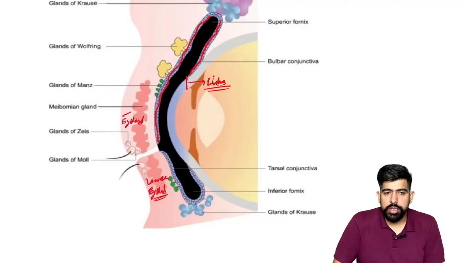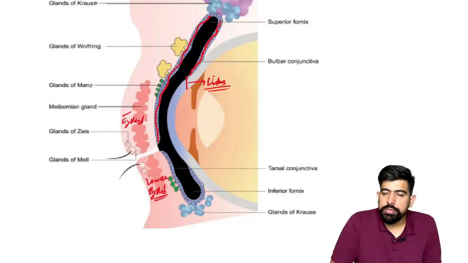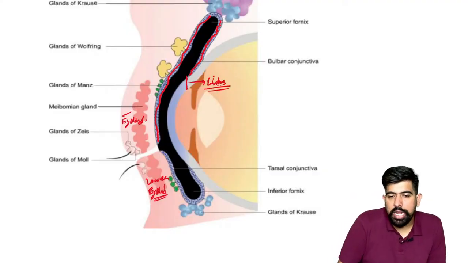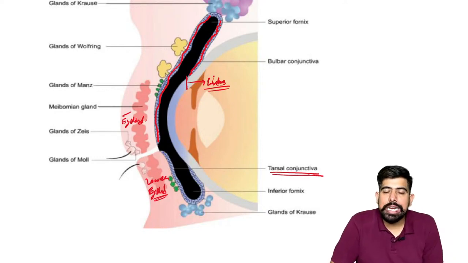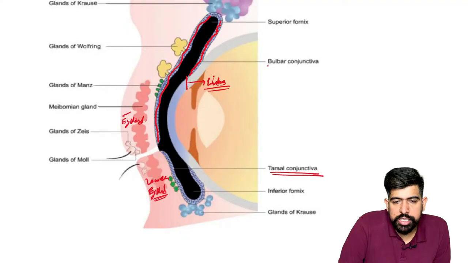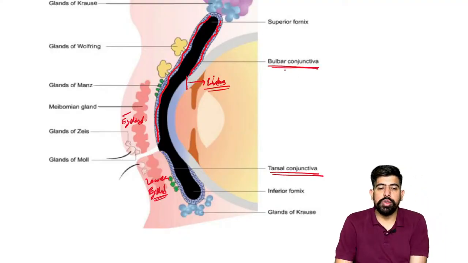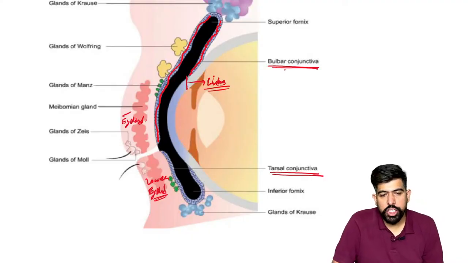Now there are two things you have to understand here, guys. As I told you, there are two types of conjunctiva. The one covering the inner part of the eyelid is known as the tarsal conjunctiva, and the one covering the anterior part of the eyeball is known as the bulbar conjunctiva.